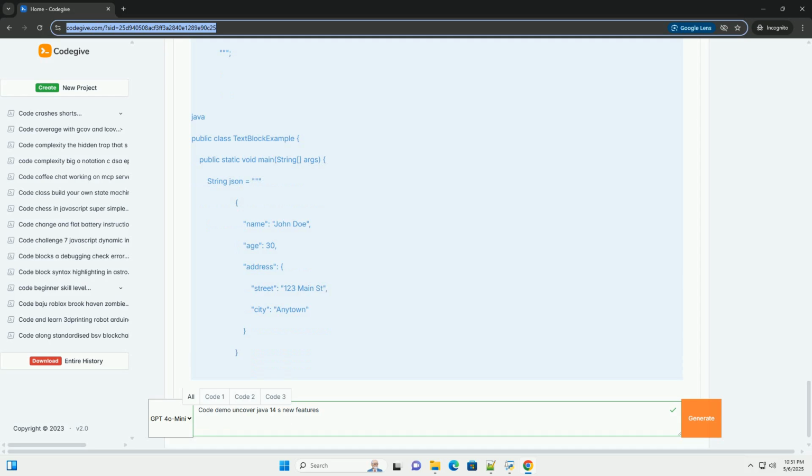Important note: Enhanced NPEs are enabled by default. You can disable them using the JVM option -XX:-ShowCodeDetailsInExceptionMessages.